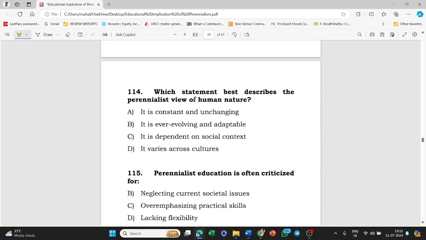Next question, which statement best describes the perennialist view of human nature? Options: it is constant and unchanging, it is ever evolving and adaptable, it is dependent on social context, it varies across cultures. The answer to this question is option A, that is it is constant and unchanging.